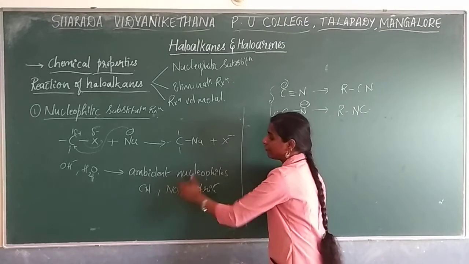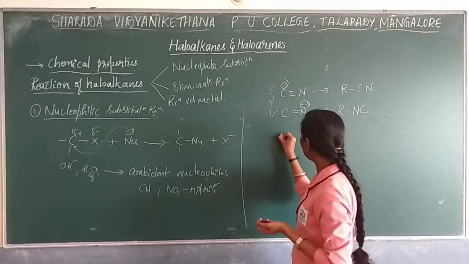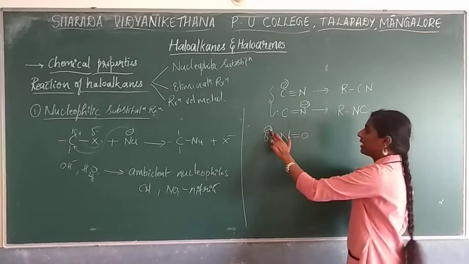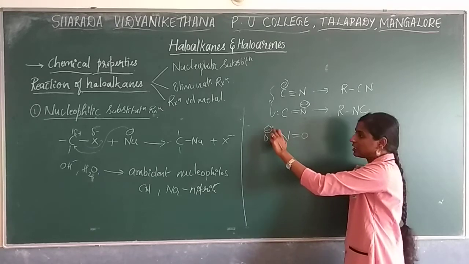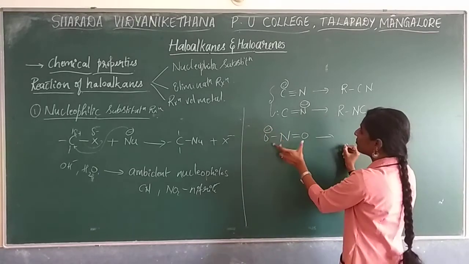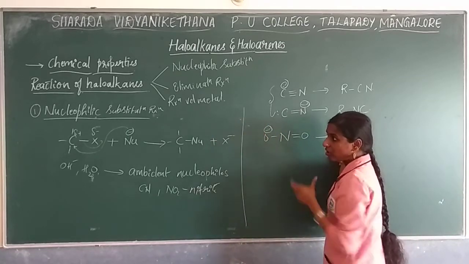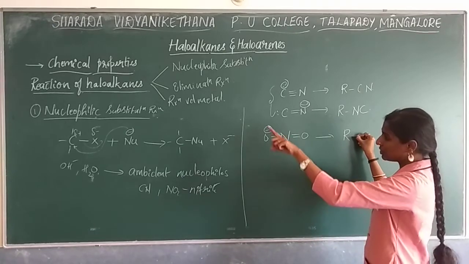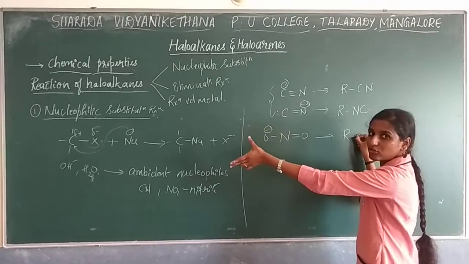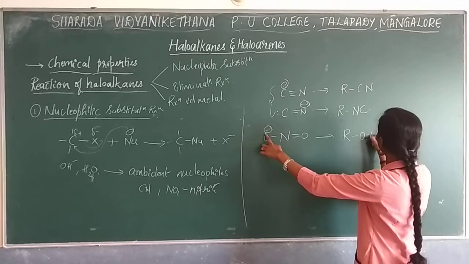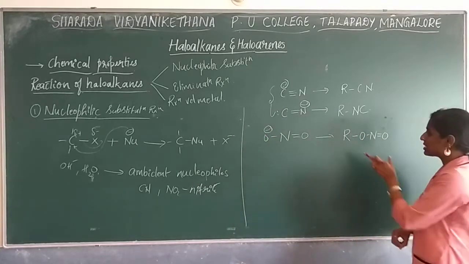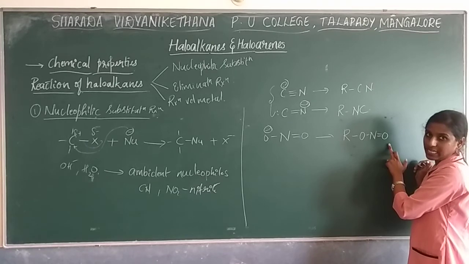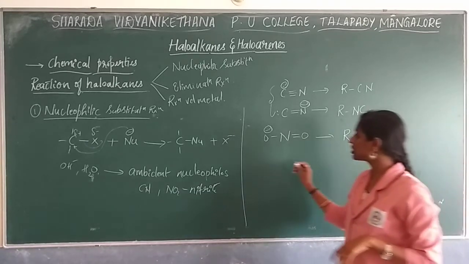We'll go with the nitrite. If you are taking nitrite, how will it act as an ambident nucleophile? If you are writing the nitrite structure, O will get minus charge. In the sense, this is the nucleophilic site now, right? So when this acts as a nucleophile, it will attack the haloalkane. By that time, consider your carbon group as R. The halogen has been removed, and this site will go and attack the carbon. So the compound formation you are going to get in this form. What is this? Alkyl nitrite formation takes place.